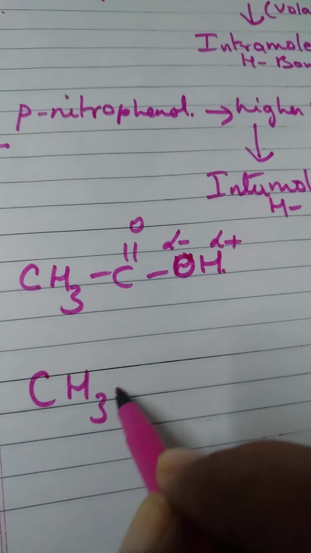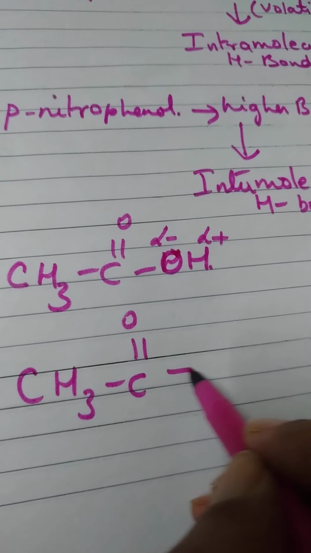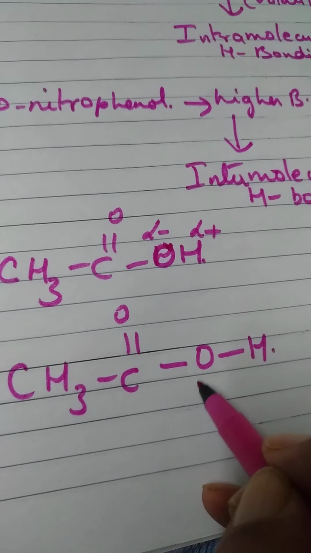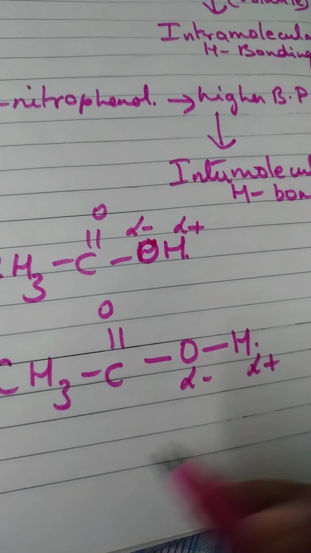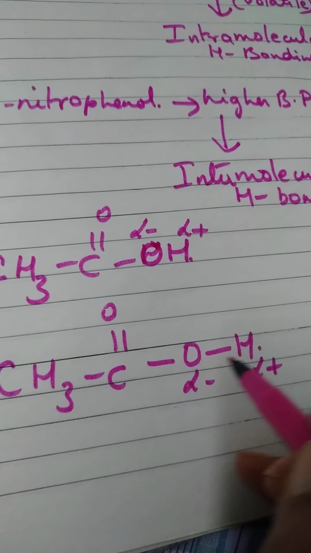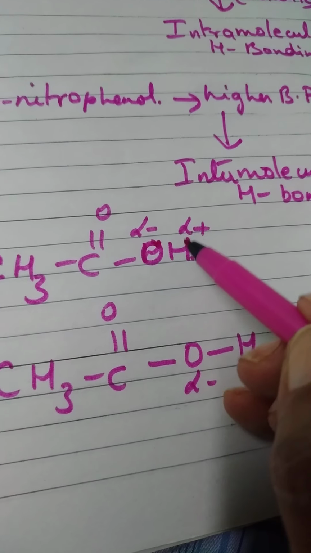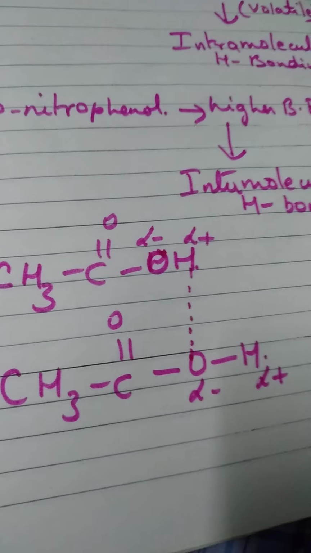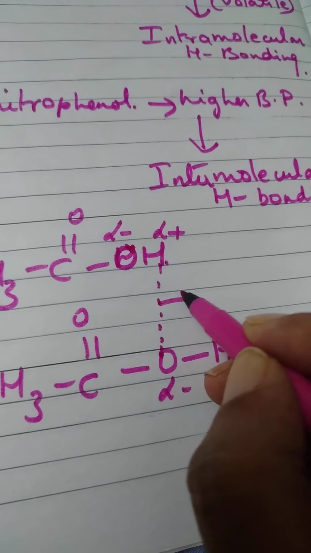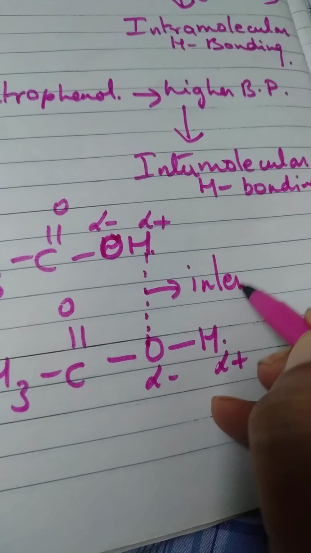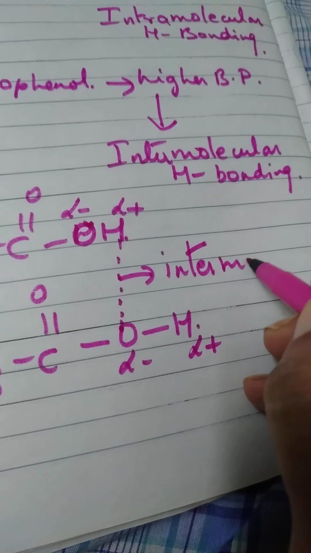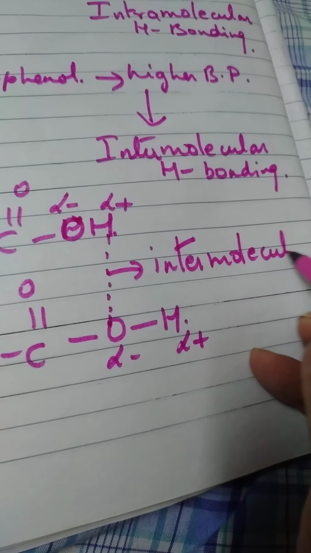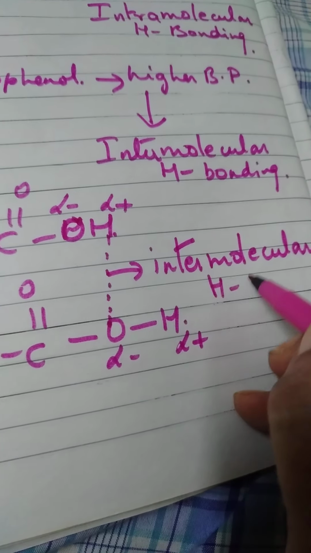Another molecule of acetic acid, if we have, again negative and positive charge, because oxygen is more electronegative than hydrogen. This positively charged hydrogen can attract this oxygen of another molecule. So what will this be? This will be intermolecular hydrogen bonding.